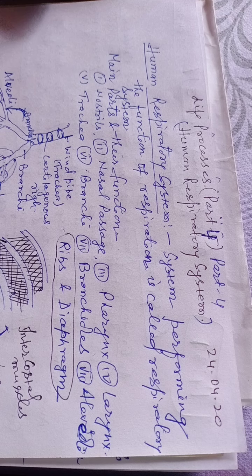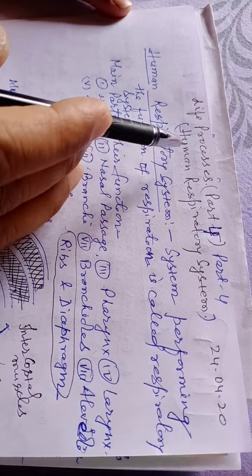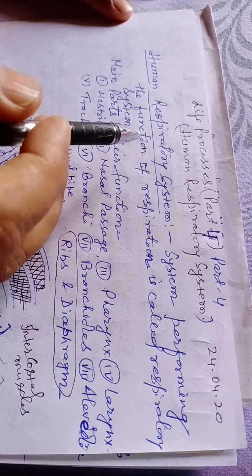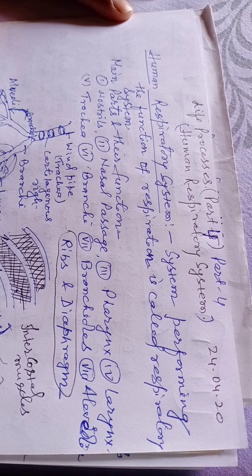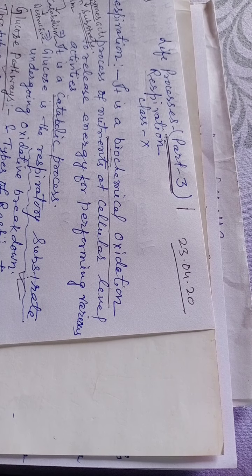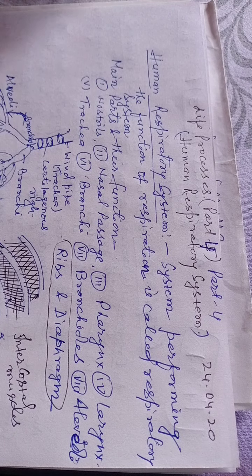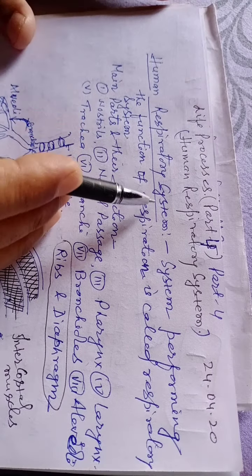Today I am going to explain the part of the life processes that is the human respiratory system. In the previous class, you have studied about respiration. What is respiration? Fate or pathways of glucose. Now, the human respiratory system.